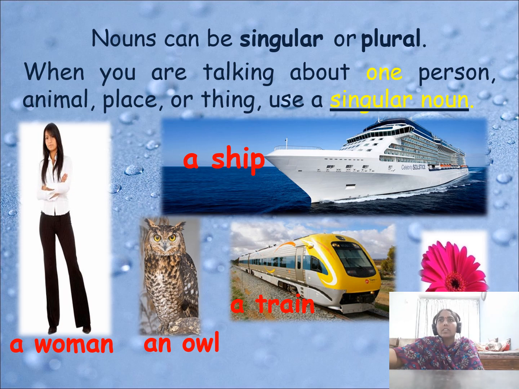Here, train: T is a consonant sound, that's why a train. Here, flower: a flower. If you see a or an before a noun, that shows it's a singular noun. We already saw in that slide some nouns with an article kept before them.